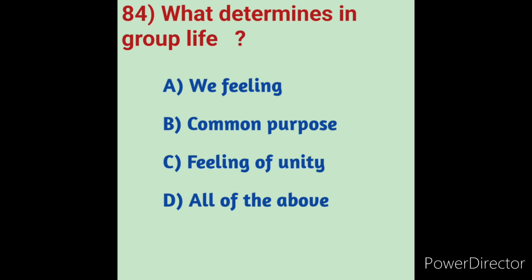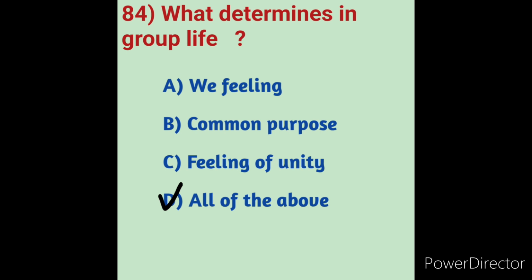It is recommended to choose a suitable sum assured that provides adequate protection to the employees during an eventuality. So what determines group life is we feeling, common purpose and feeling of unity. All of the above is the correct answer, option D.